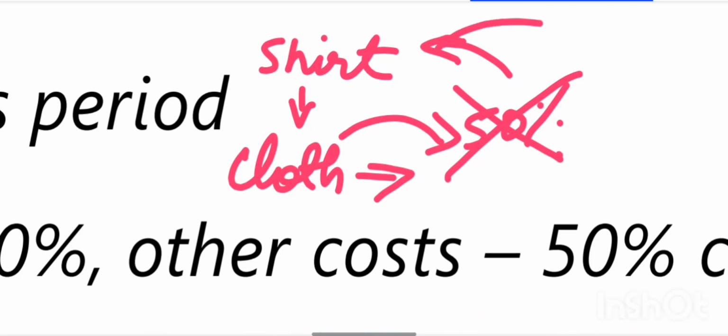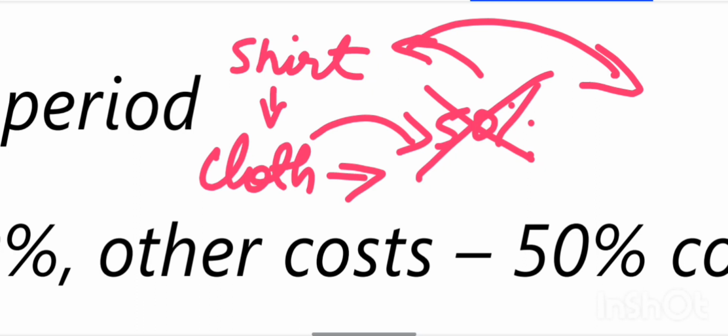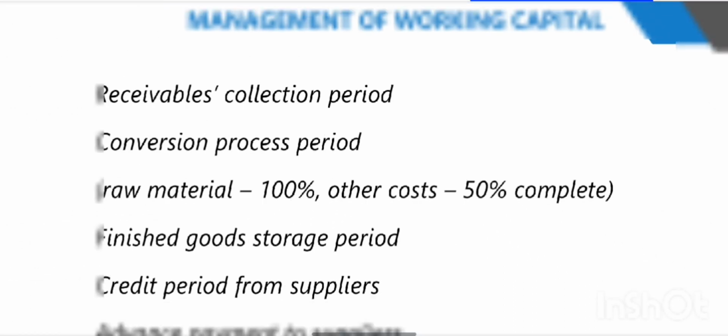No, right? They'll go to some other supplier if the raw material is not available in 100% ready form. So raw material is always available in 100% completion form.